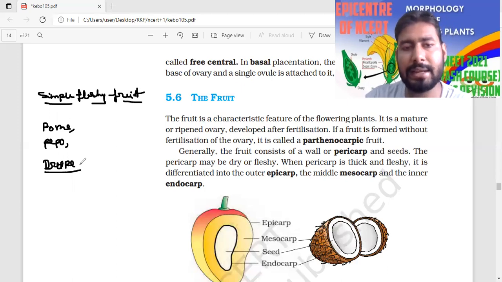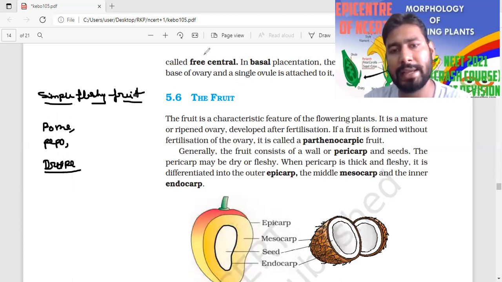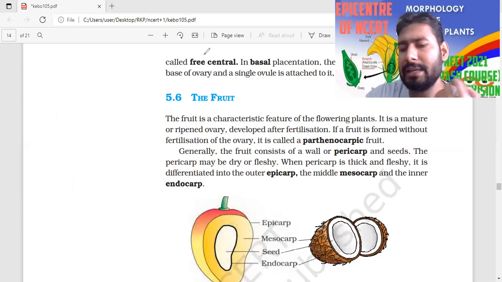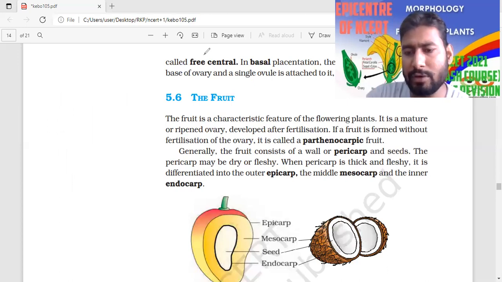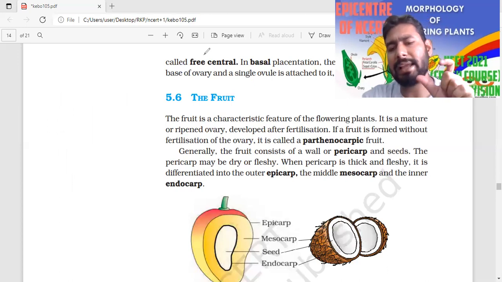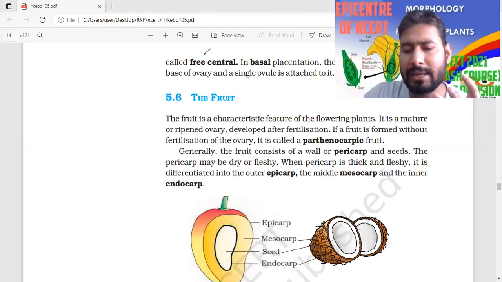And there is the aggregate. Now we are going to talk about the aggregate type of fruit, where there is an etaerio of achene, etaerio of drupe, etaerio of pome, like that. You can say that should be the etaerio, means aggregate. And one more important condition: the condition should be apocarpous, polycarpellary apocarpous.